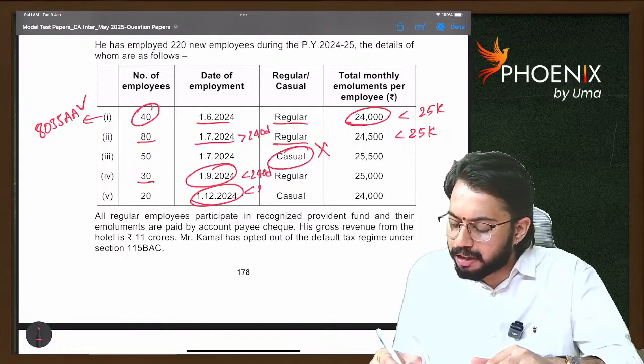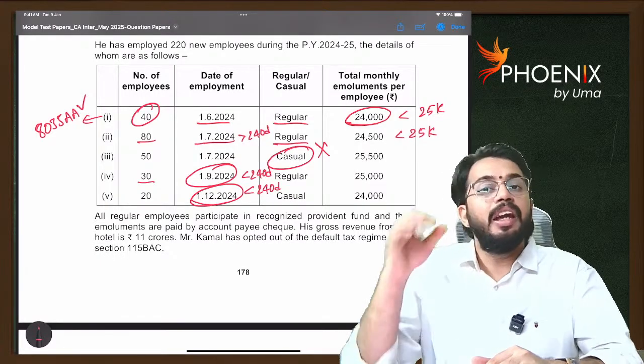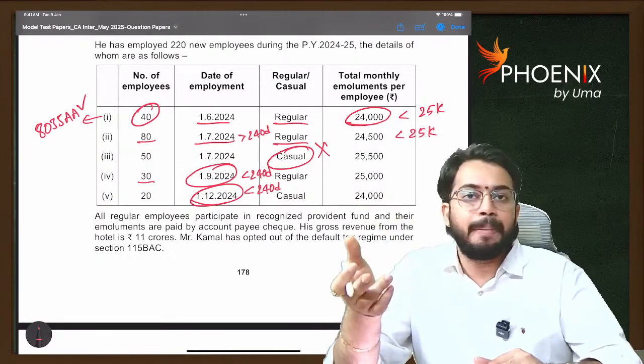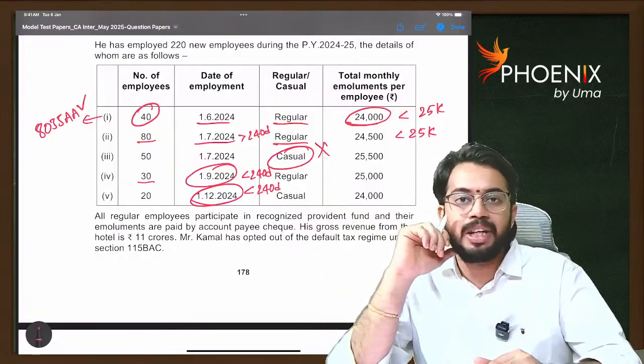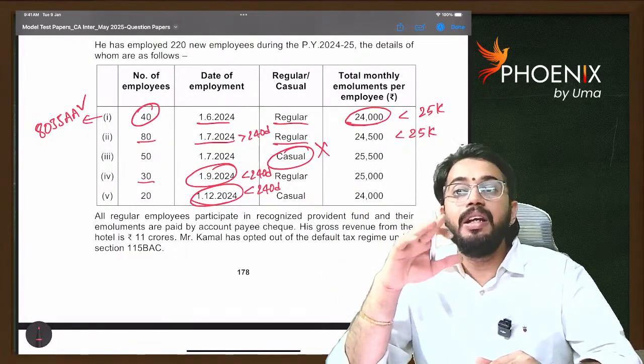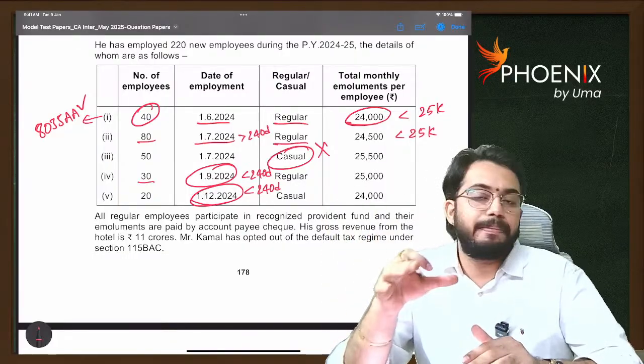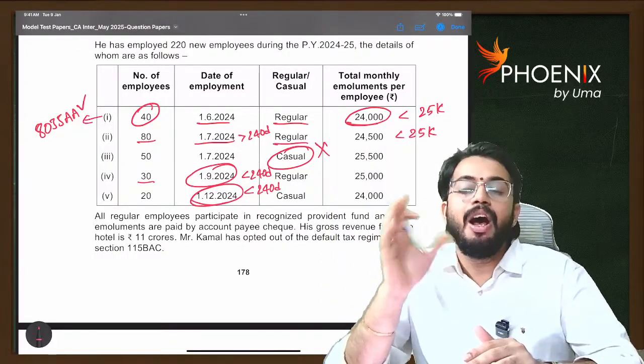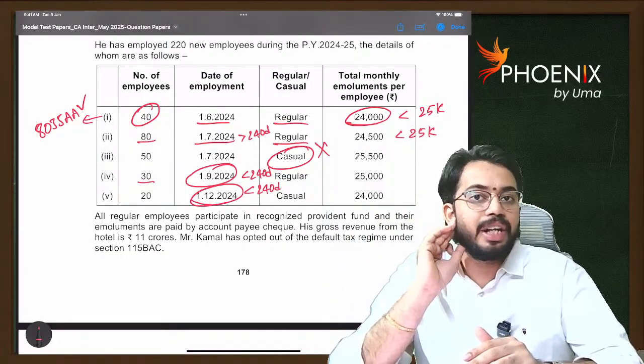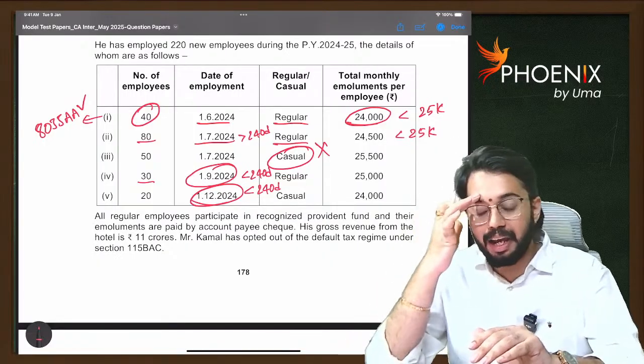Similarly, these people also worked for less than 240 days. In the current year, whatever salary is paid to them is not eligible for deduction under section 80JJAA. But if they continue to work in the next year also, then for those employees, whatever salary is paid in the next year, you can claim as deduction under section 80JJAA. Okay.